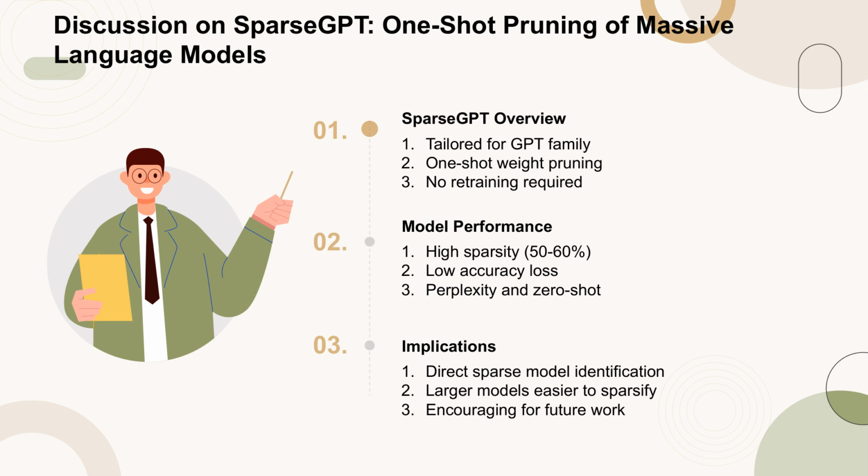This approach allows for the direct identification of sparse, accurate models near the dense model's performance, without relying on gradient information. Notably, larger models are found to be easier to sparsify. At fixed sparsity levels, the accuracy drop decreases with increasing model size. This suggests that inducing 50% sparsity results in practically no accuracy decrease for the largest models, which is highly encouraging for future efforts in compressing such massive models.